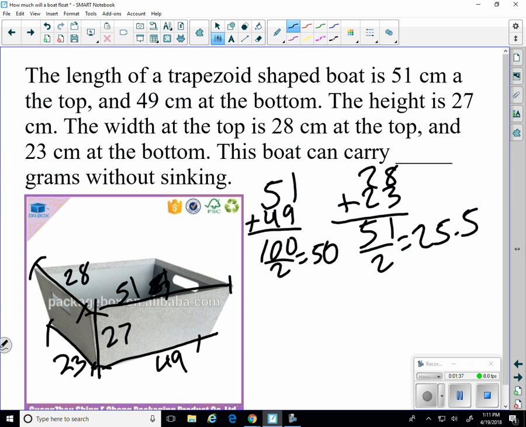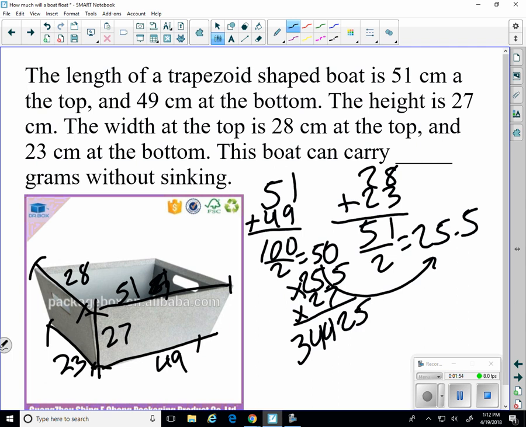So now if we multiply length times width times height, 50 times 25.5 times 27, 34,425 cubic centimeters.